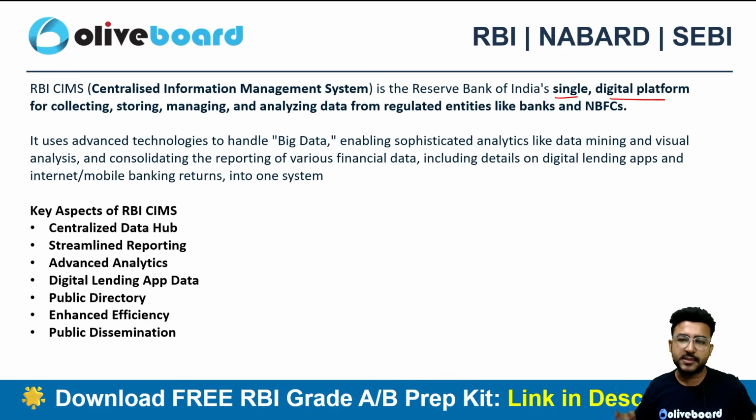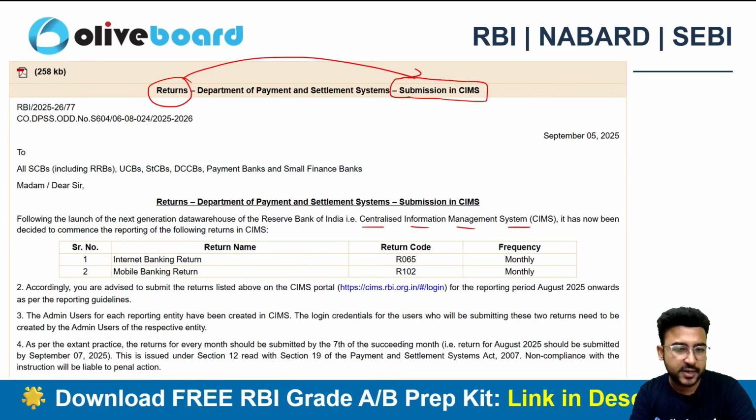It has advanced technologies like big data and other analytical tools to analyze the data very well. So this is a centralized platform where RBI will be gathering the data and analyzing it.